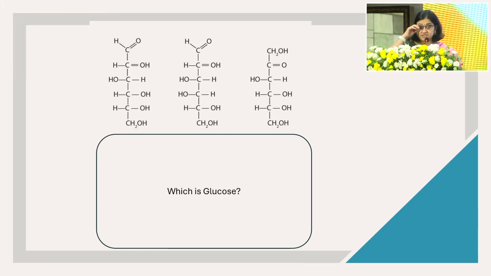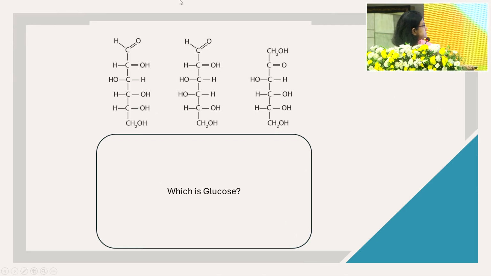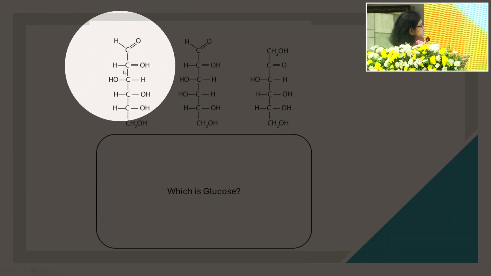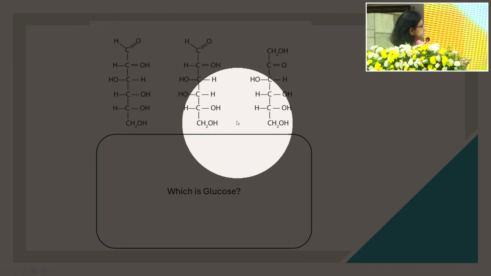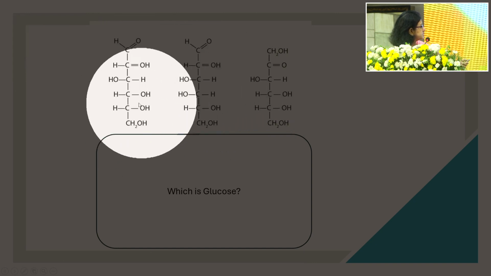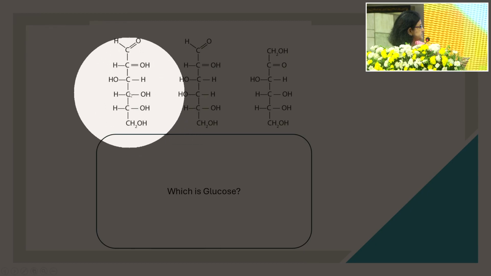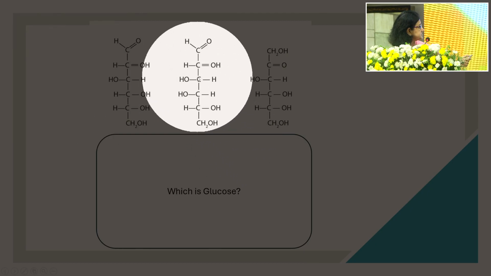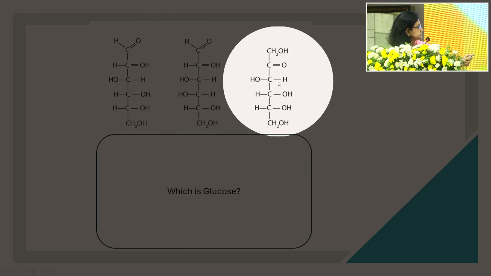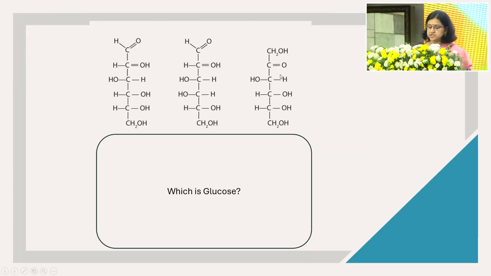Before we proceed, just look at these three molecules. Mentally label them A, B, and C. Is this glucose? The main difference between this and this is that here the hydroxyl groups are on carbon 2 and 3. In this, they are on carbon 3 and 4. Or is this glucose? So just keep it in mind. We'll come back to that. Just to wake everybody up.